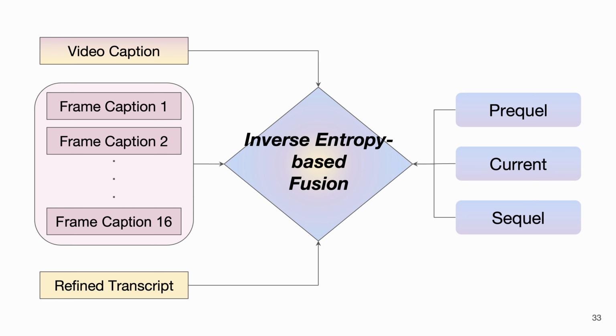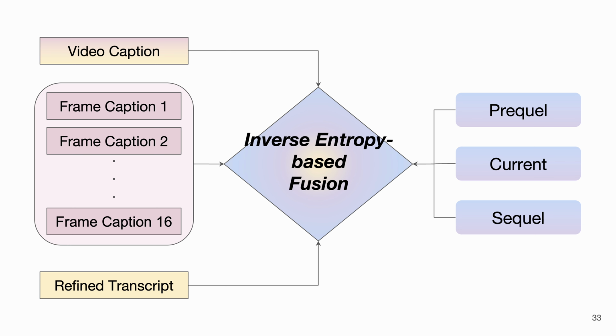Our solution is inverse entropy-based fusion. We convert the similarity scores into a probability distribution. We calculate the entropy of these distributions. If a specific component, like the audio to sequel match, is very confident, it will have low entropy. We weight the score higher. This allows the model to dynamically trust the most confident signal, whether it comes from the audio, the visuals, or